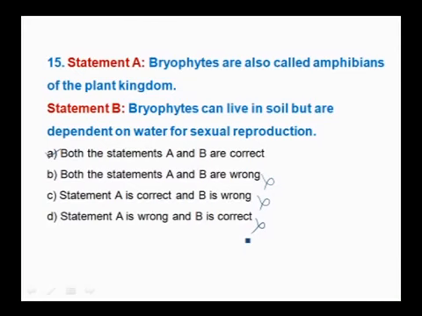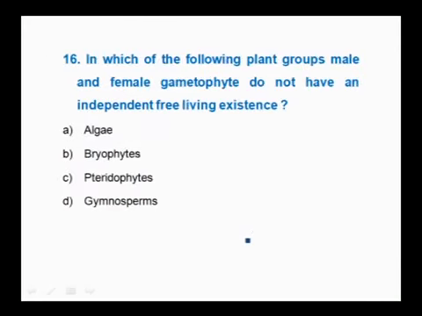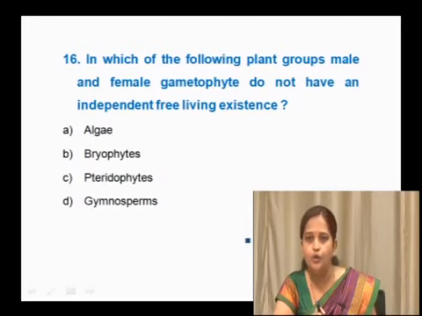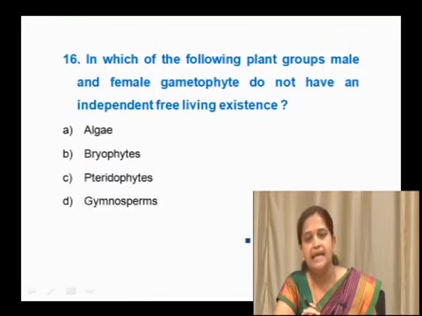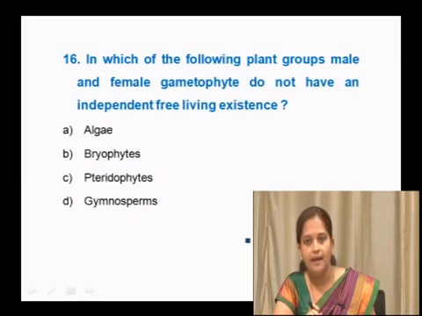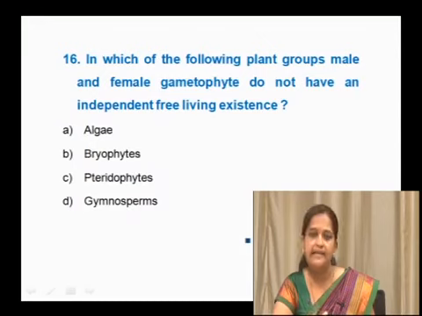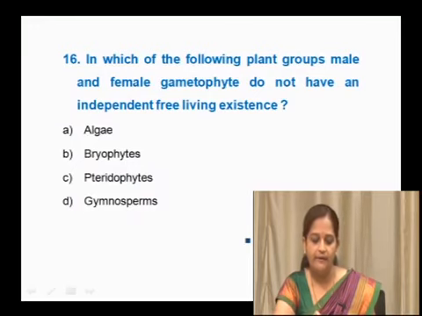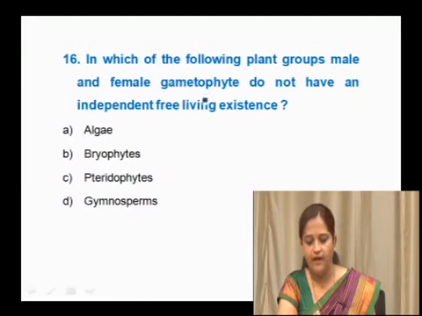So next we will move to the next question. In which of the following plant groups do the male and female gametophytes not have an independent free living existence? The options are A. algae, B. bryophyte, C. pteridophytes and D. gymnosperms. In algae, what happens here? They don't have independent existence of gametophyte.